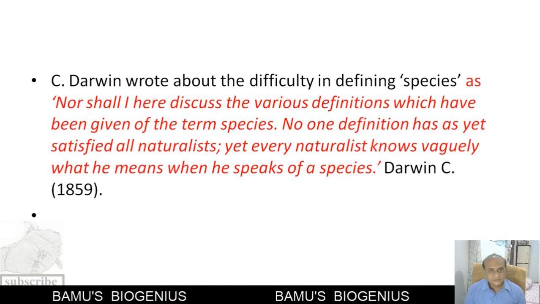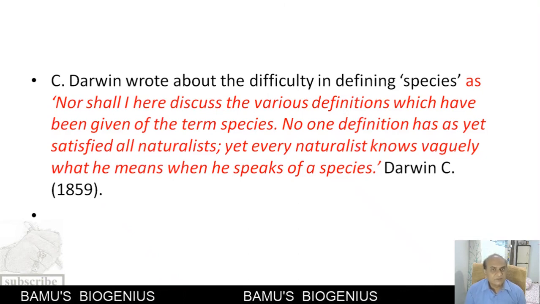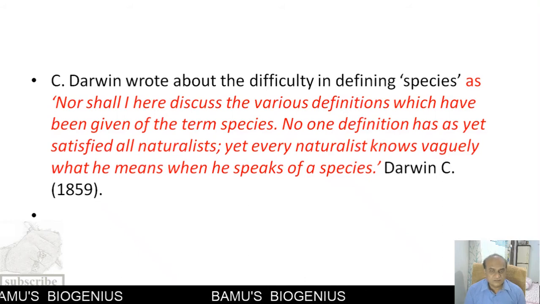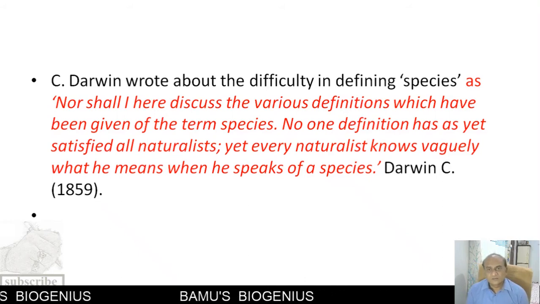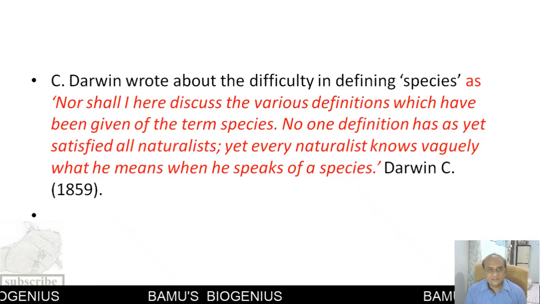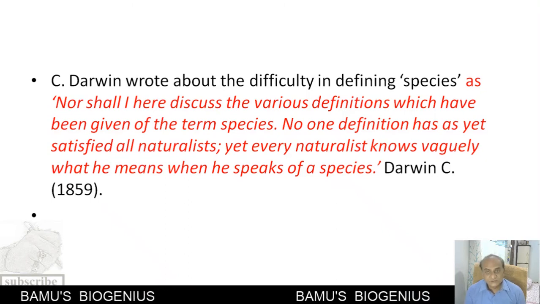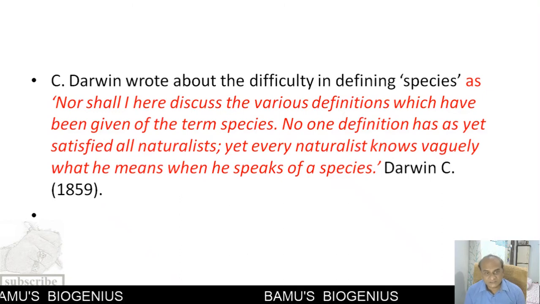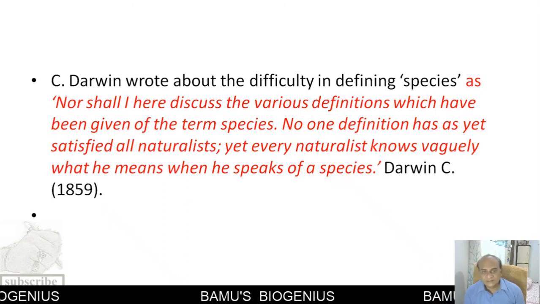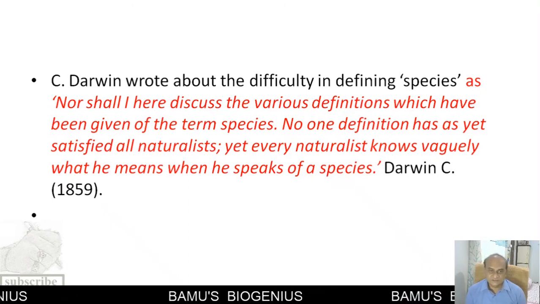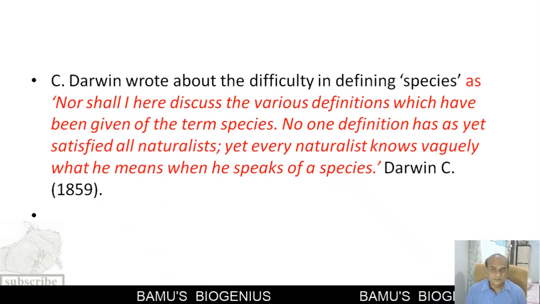But we know that Darwin was not in favor of, or not ready to, define species. He wrote about the difficulty in defining species: nor shall I here discuss the various definitions which have been given of the term species. No one definition has as yet satisfied all naturalists, yet every naturalist knows vaguely what he means when he speaks of a species. This was written by Darwin in 1859.